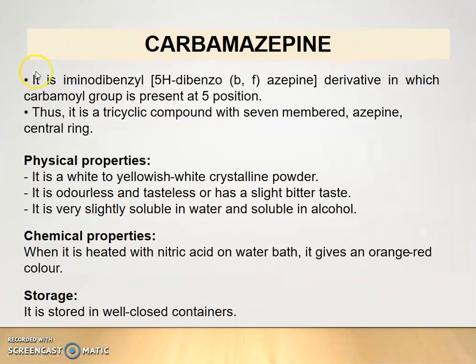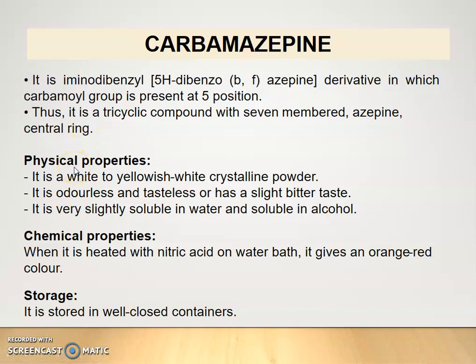Next drug is carbamazepine. It is an iminodibenzyl, 5H-dibenz[b,f]azepine derivative in which a carbamoyl group is present at 5 position. Thus, it is a tricyclic compound with a 7-membered azepine as the central ring.